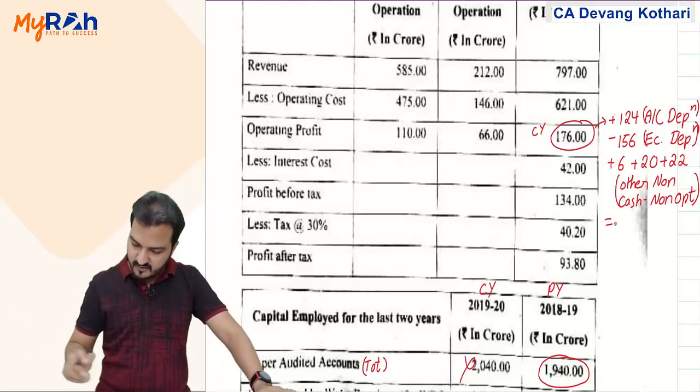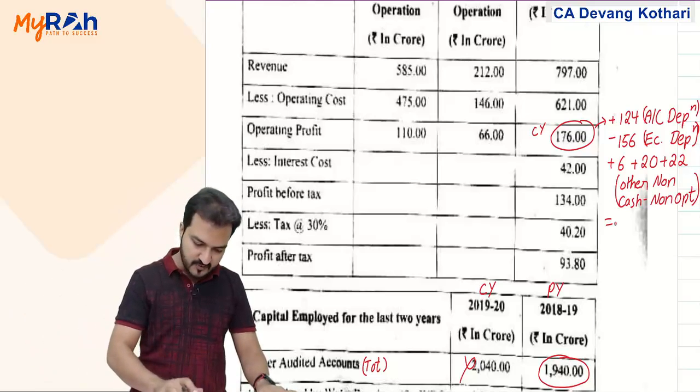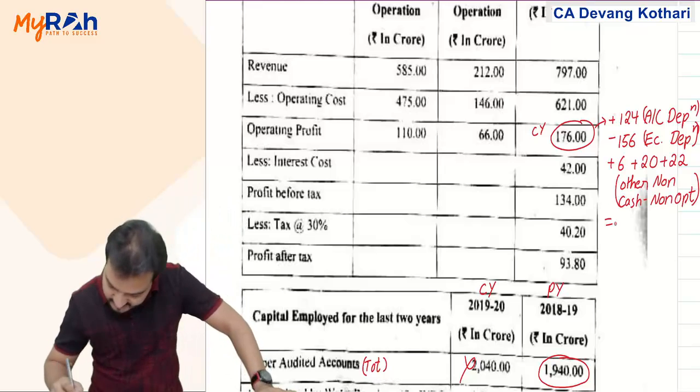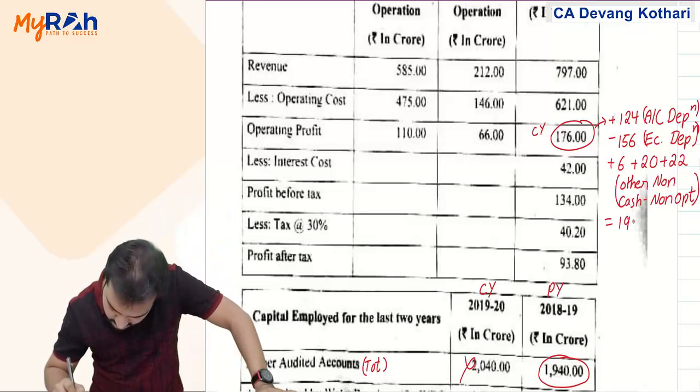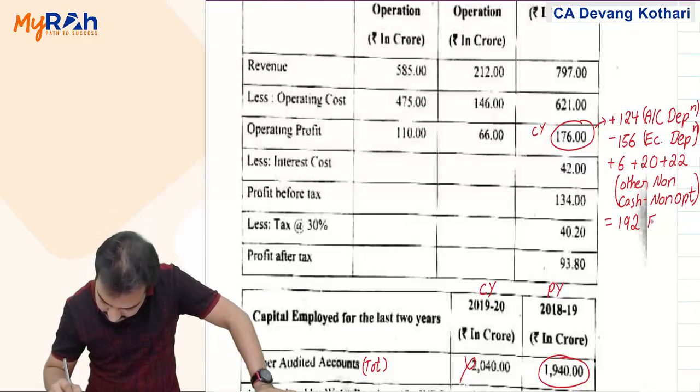So that gives me, let us calculate, 176 plus 124 minus 156 plus 6 plus 20 plus 22 makes it 192. So 192 is now my EBIT.